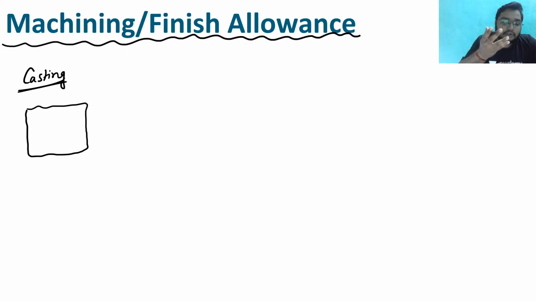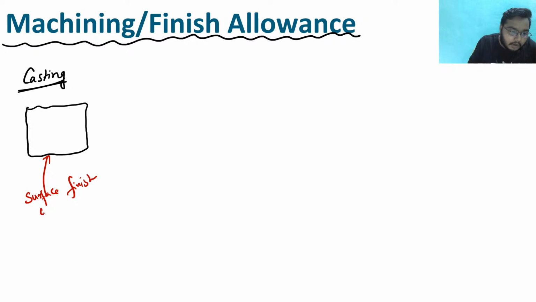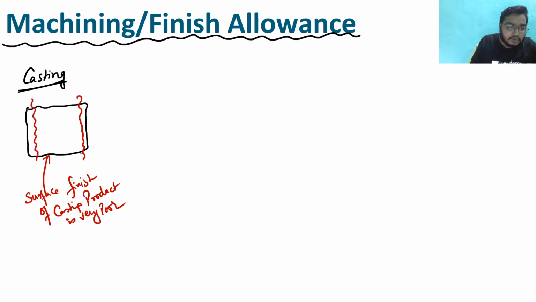Suppose we got a casted product like this after casting. So you can see the surface finish is very bad, right? In the earlier classes we have seen that the surface finish of a casting product is very poor. So what can you do? You have to trim the things from all the sides, and then you will get a good surface finished body, right?